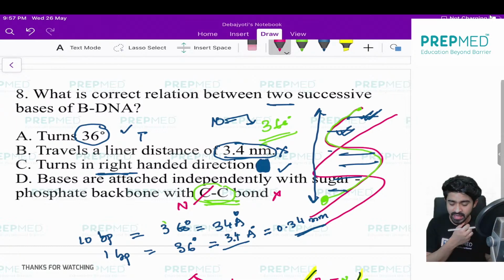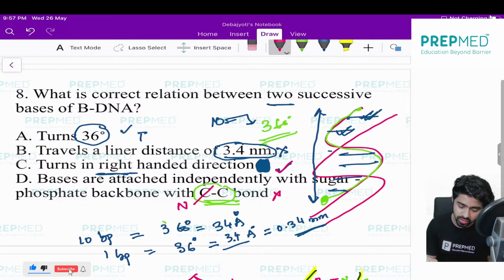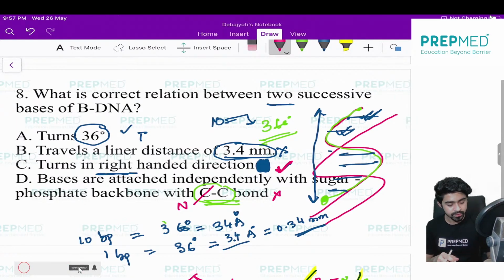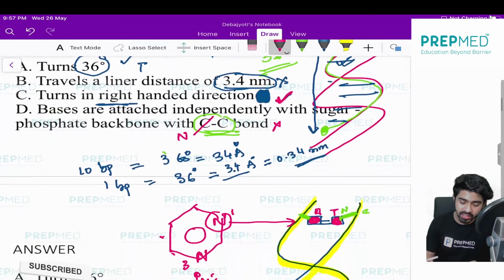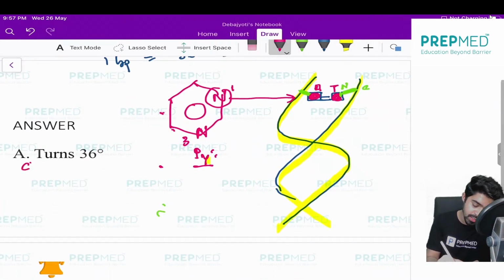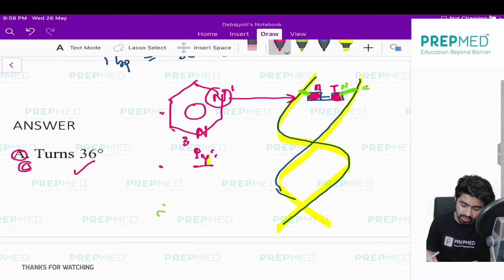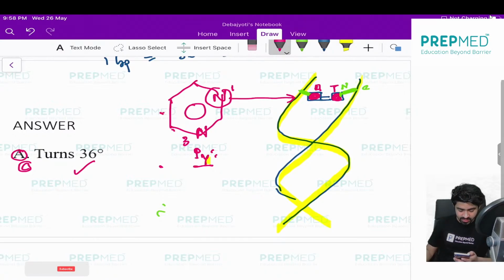And turns in right-handed direction, yes, this is actually also correct. So we have to mark both option A and option C. Let me see, people are answering it. Those who are answering option A and option C, both are correct. So you can mark option A as well as option C. Both are correct, beta. Anuna Chaudhary is saying A. Yes, A is obviously correct as well.